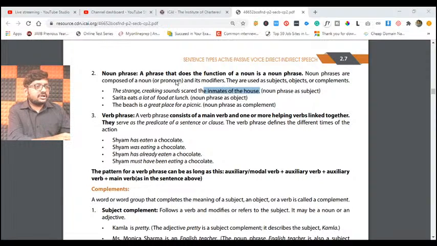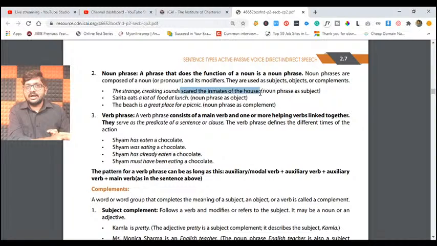So get back to the definition again. A phrase that does the function of a noun is a noun phrase. What is the complete phrase all about? Some strange and creaking sounds have come which actually scared the inmates of the house.